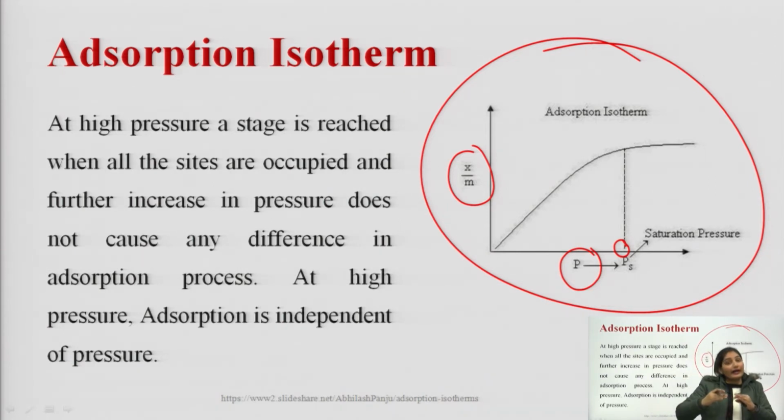Means at higher pressure a stage is reached when all the sites are occupied and further increase in the pressure does not cause any difference in the adsorption process. Okay. Means at higher pressure adsorption is independent of pressure. There is no effect of pressure on the adsorption.